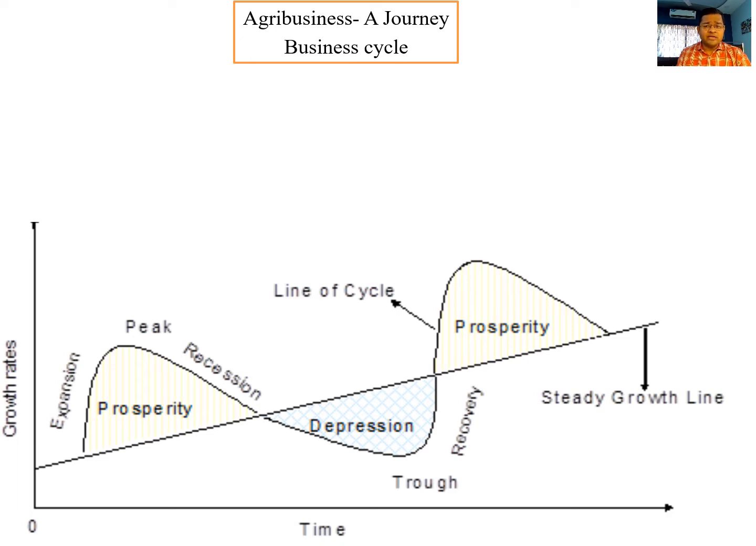The line shown above the steady growth line is called prosperity or expansion, and the line just below the steady growth line is called depression. Accordingly, the business cycle has been divided into 5 categories. One is expansion, second is peak, third is recession, fourth is depression, and fifth is trough and recovery.